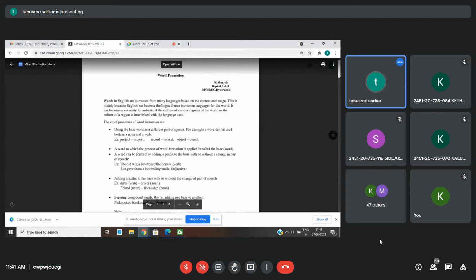Which of course means that a lot of new words come into the vocabulary. This is just for general information; I'm telling you so that it will be a little more appealing to you. The actual word formation processes which you will be studying are a little bit different from this. Here I'm just discussing how, in general, words come into the vocabulary, not word formation.